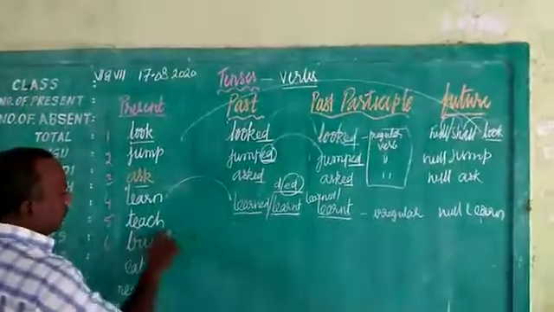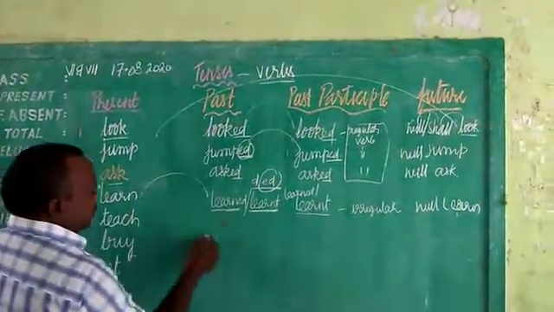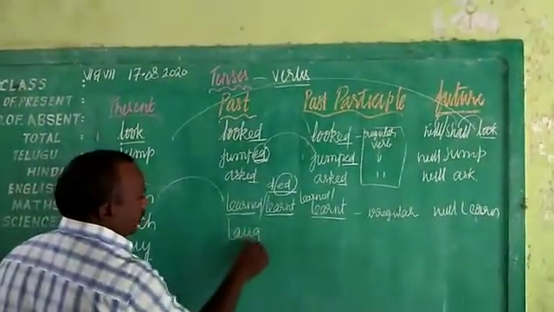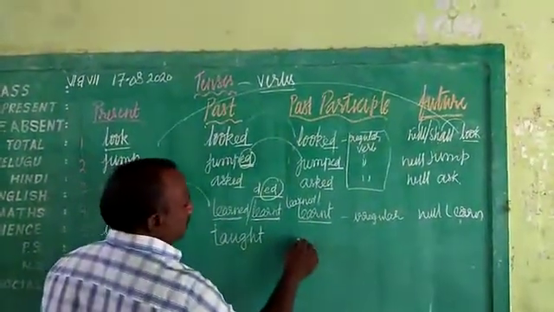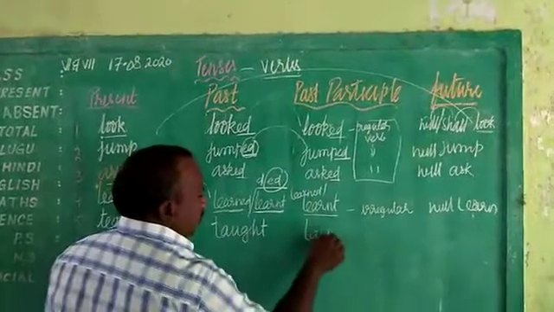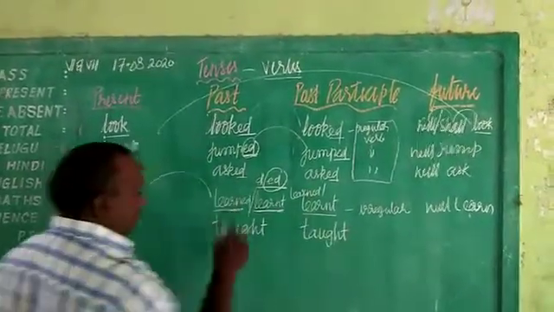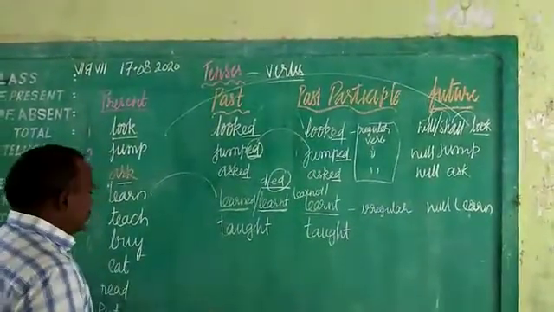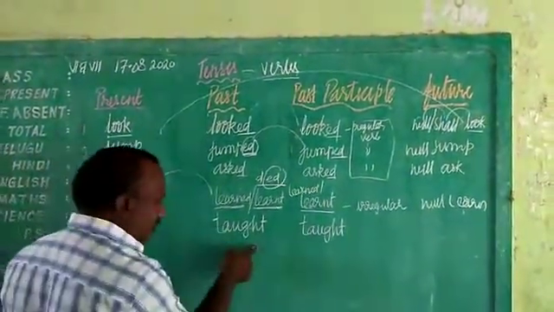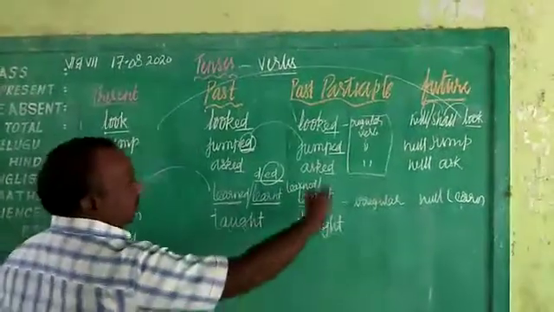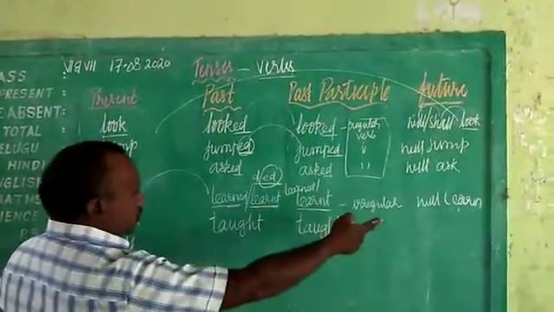Teach. The past tense of teach is taught. And even in past participle it is taught. Remember, this is very important where children are confused. They say teached. It is not teached, it is taught. Teach, taught. If you want to write in future, will teach, you have to remember.